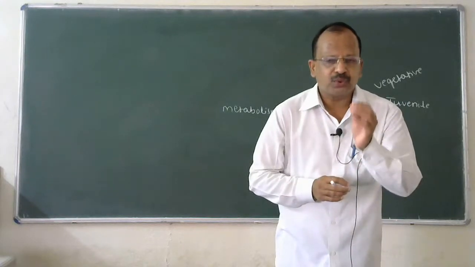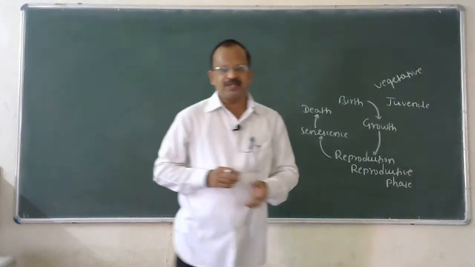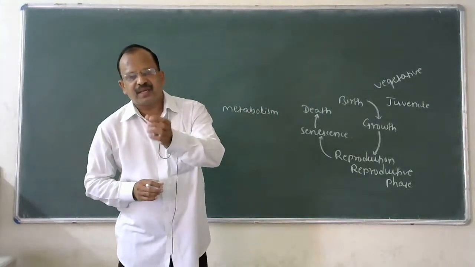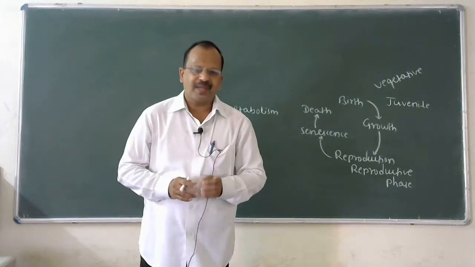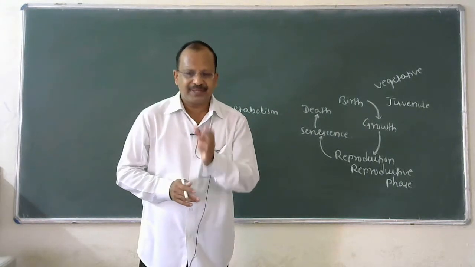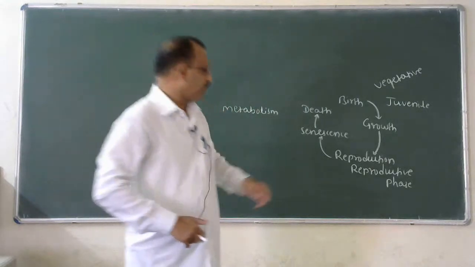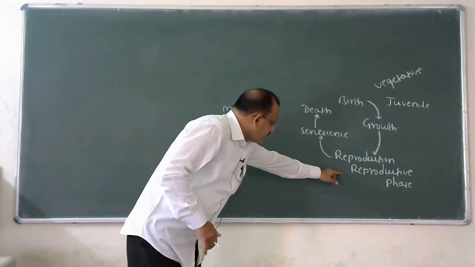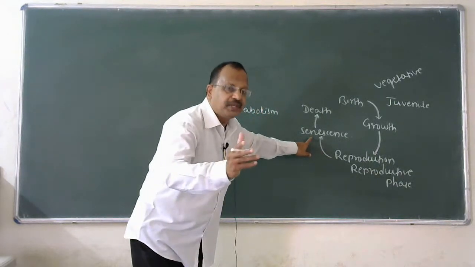Metabolism means the sum total of chemical reactions. It includes anabolism and catabolism. I don't want to extend my explanation. Just remember in one line: the end of the reproductive phase is the beginning of senescence, or aging.